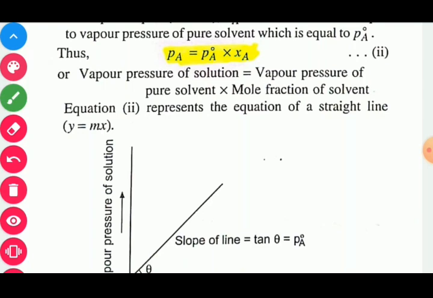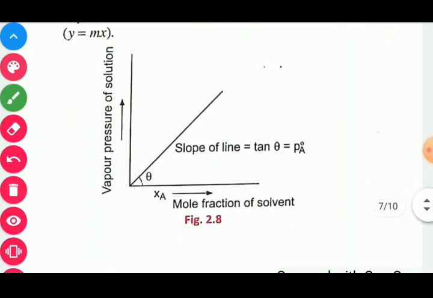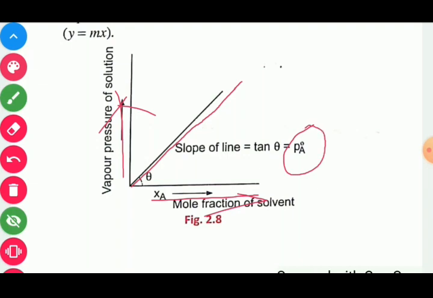Now there is a graph which relates the mole fraction of solvent and vapor pressure of solution. Here we take XA, that is the mole fraction of solvent, on the x-axis, and vapor pressure of the solution on the y-axis. This line indicates that if the mole fraction of solvent increases, at that time vapor pressure is also found to increase. So the slope of the line will be equal to tan theta, that will indicate P naught A, that is the vapor pressure of pure solvent.